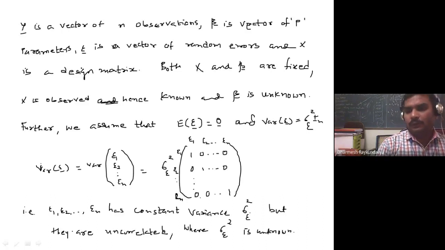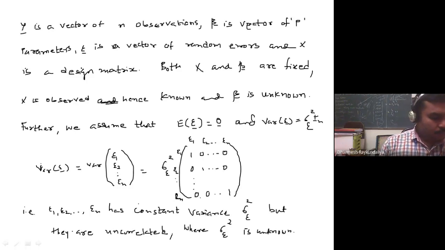Because the variance of epsilon is sigma epsilon square In, the off diagonal values are 0, suggesting that the covariance between epsilon 1 and epsilon 2, epsilon 1 and epsilon 3, up to epsilon n is 0. So all epsilons are uncorrelated but have a constant variance, though sigma square is unknown.